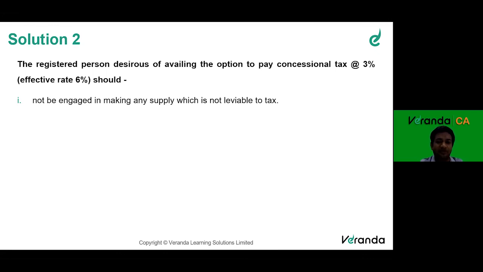Let's say, for example, if I'm making any supply, to twist the question, I will take an example of goods, because conditions are majorly the same for both. So let's say I am a small hospital. I'm running a very small hospital, basically a clinic. And I have a medical store also, right? I have a medical store and a clinic.